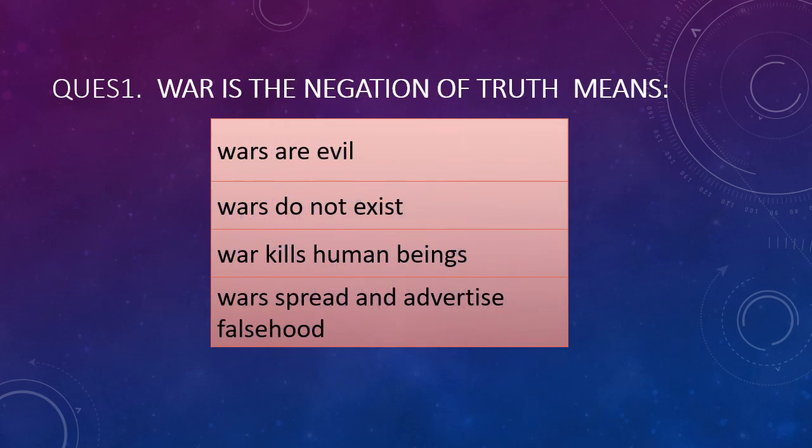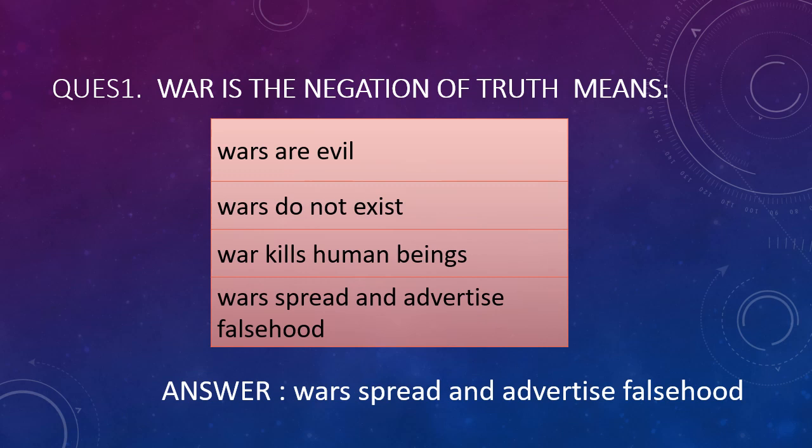So the first question here is, war is the negation of truth. Means this sentence was in the paragraph. You go to the paragraph again if you have not read it and then attempt this. Okay, war is the negation of truth means. So the correct answer for this is war spreads and advertise falsehood. Okay, the correct answer for this sentence is war spreads and advertise falsehood.